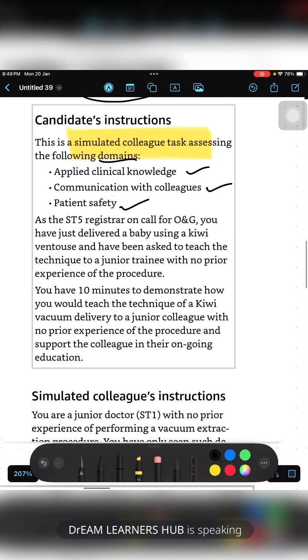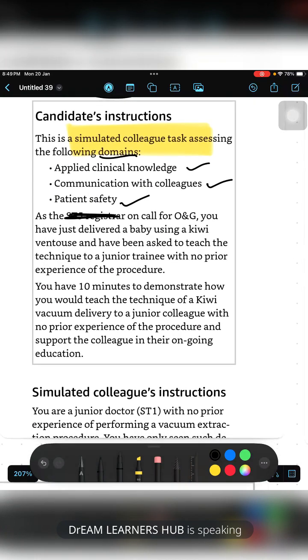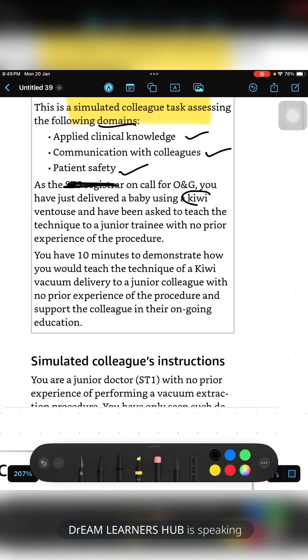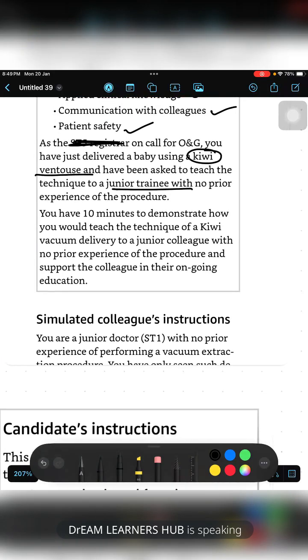Okay, so you are the senior postgraduate on call, and you have just delivered a baby using a Kiwi ventouse, and have been asked to teach the technique to a junior trainee with no prior experience of the procedure. You are a senior postgraduate, you are going to teach a Kiwi ventouse delivery to your junior trainee. This is a simulated colleague task. You will have 10 minutes to demonstrate the technique of a Kiwi.